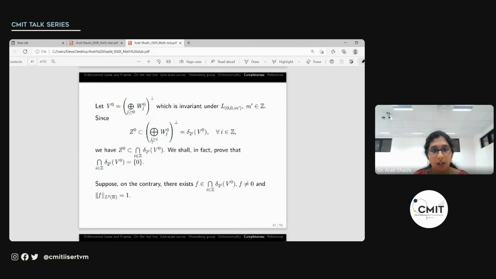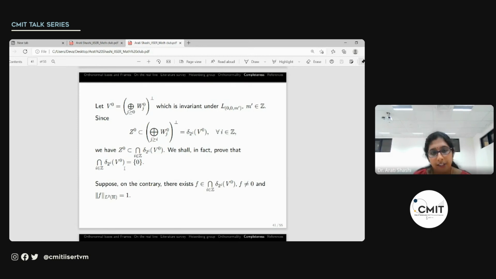So now if we look at Z_0, what we do is we fix i and we consider the direct sum of W_j^0 for all j greater than or equal to i. Then this direct sum is actually contained in the whole direct sum, wherein we consider all the integers. So since this is contained in that, the complements will satisfy the reverse set inclusion. So Z_0 will be in the complement of this, and this can be related with V_0 in this manner. So Z_0 is basically contained in delta 2^i of V_0 for all i in Z. Having said that, Z_0 will be contained in the intersection of all of these spaces, and it is in fact this intersection that we shall prove to be 0.